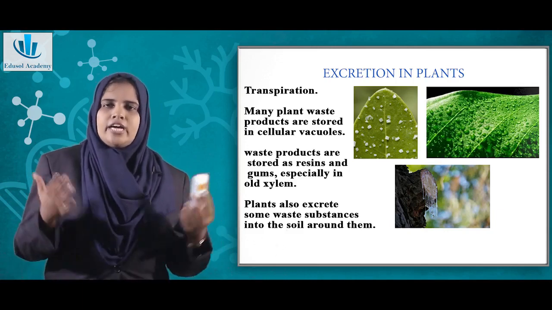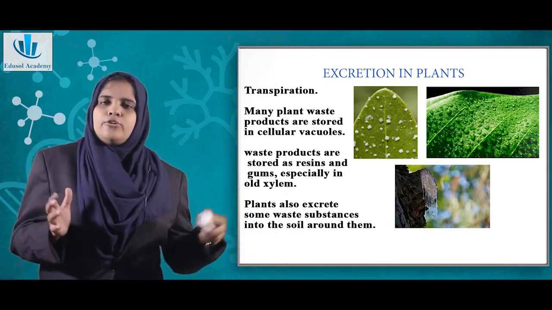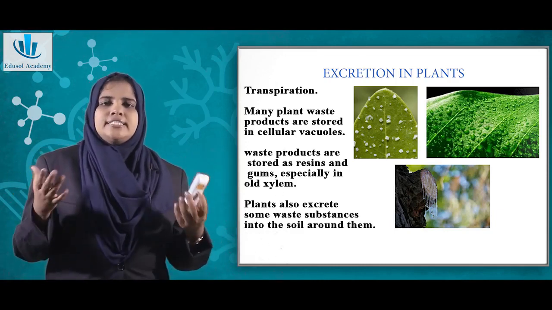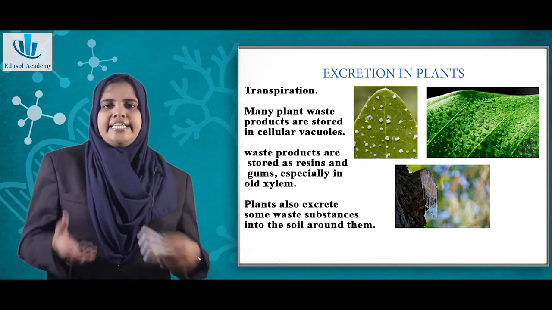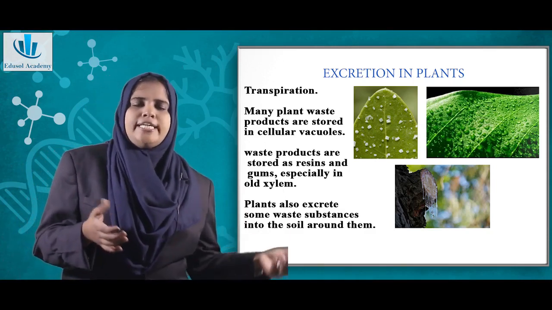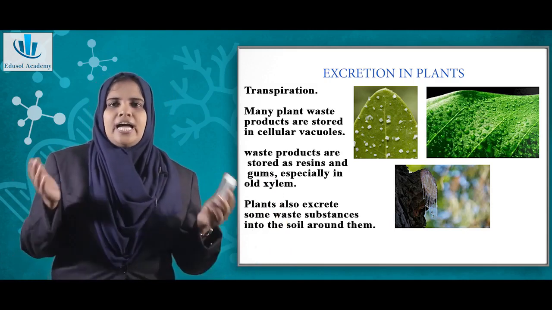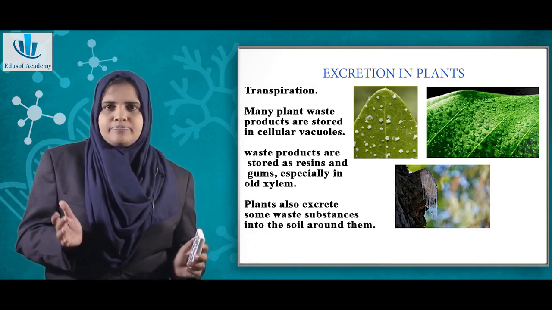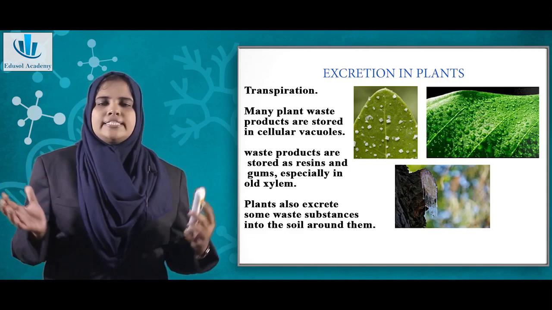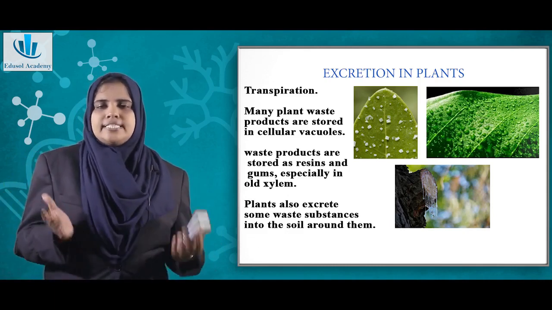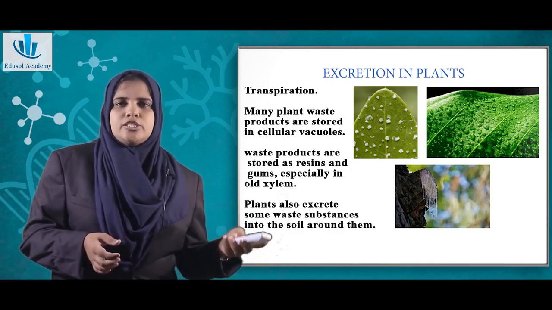Now there are certain other waste materials which are stored in the vacuole. The plant stores waste in the vacuole, and some is excreted along with the leaves or as waste product directly into the soil. Then some waste products are stored as resins and gums, especially in the xylem. So this is what happens in plants: transpiration, then storage in vacuoles, then some stored as gums in xylem, and also some excreted out into the soil. So this is excretion in plants.